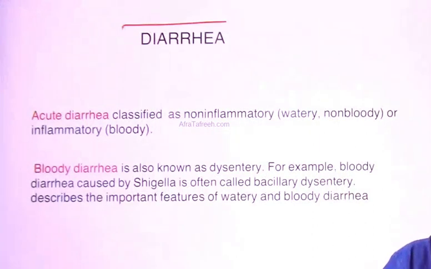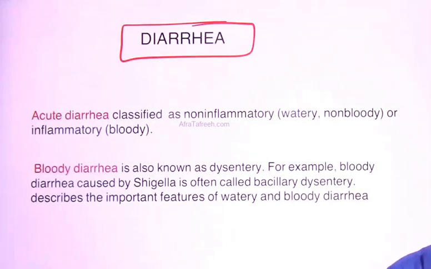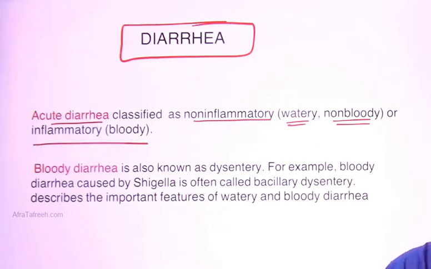Talking about the important entity, that is diarrhea. Okay, now talking about diarrhea. Acute diarrhea is classified as non-inflammatory, that is watery or non-bloody, and inflammatory, also termed as bloody. Fine. So acute diarrhea is classified as non-inflammatory or inflammatory in total.